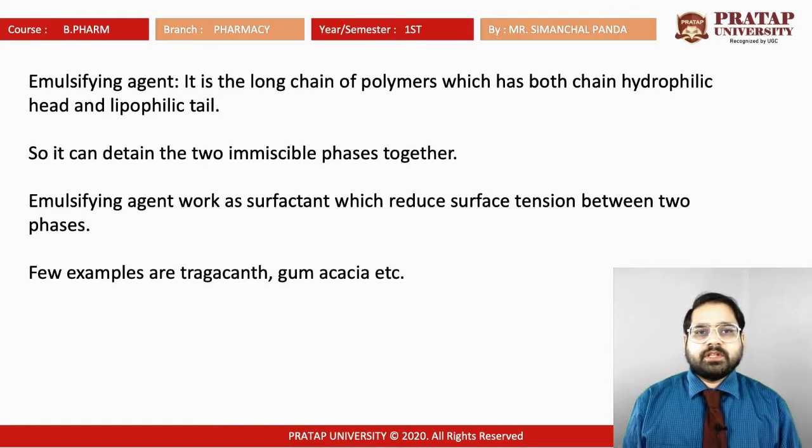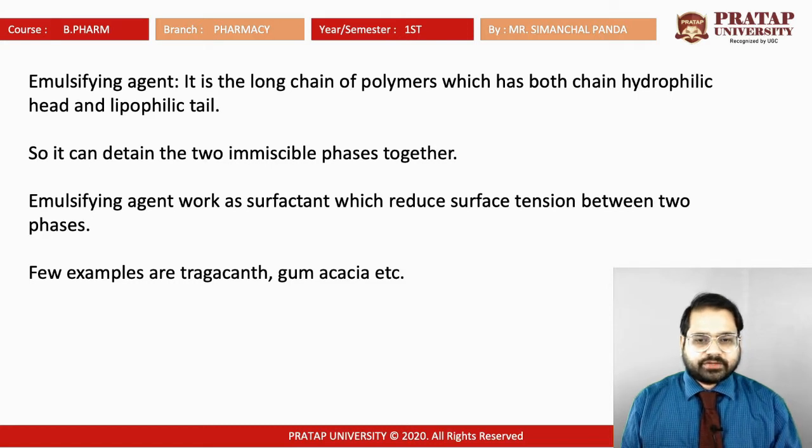The chemical emulsifying agents have a hydrophilic head and a lipophilic tail. They have two units: one is the polar head and the other is the lipophilic tail. Long chain polymers are present. So the polar end will remain, and the hydrocarbon will remain as the lipophilic tail, so that it can hold the two immiscible phases together. The polar end will attach to the water, and the non-polar tail will attach to the liquid, that is the oil phase. So the emulsifying agent works as a surfactant which reduces the surface tension between the two immiscible phases. A few examples are tragacanth, gum acacia, etc.